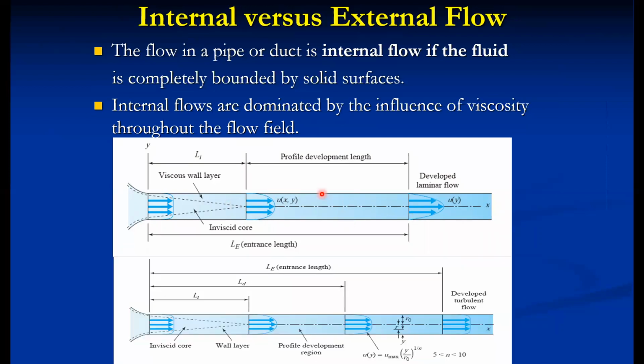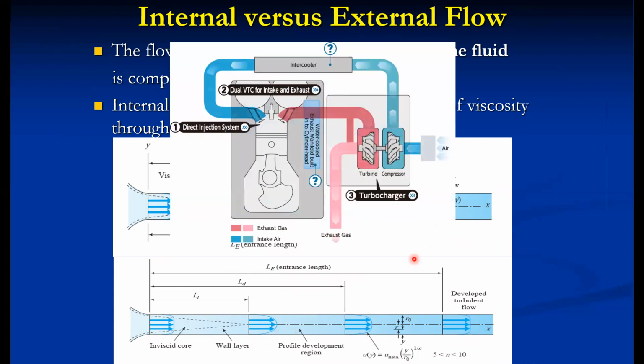For example, this is for laminar flow, this is for turbulent flow. Only the velocity profiles are different. I'm not going in depth here because there is a separate topic for the same. There are many applications in thermodynamic systems and fluid systems wherever a fluid is flowing through a closed conduit; that is an example of internal flow.